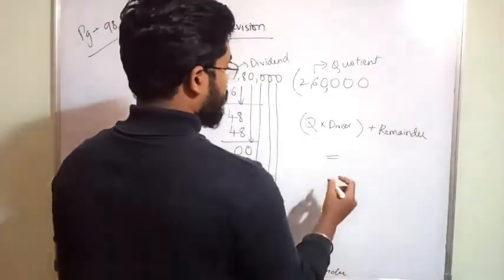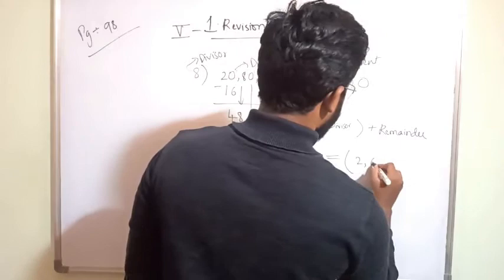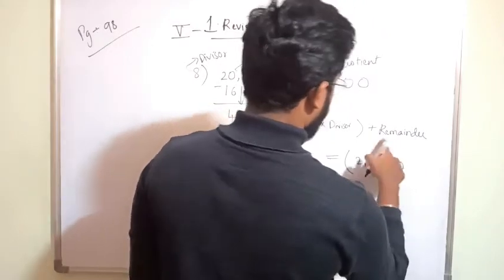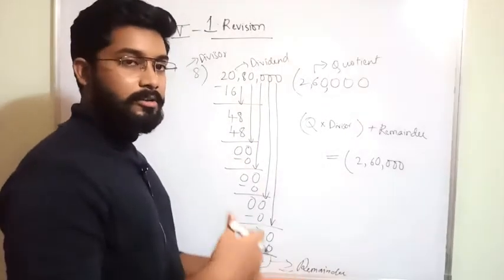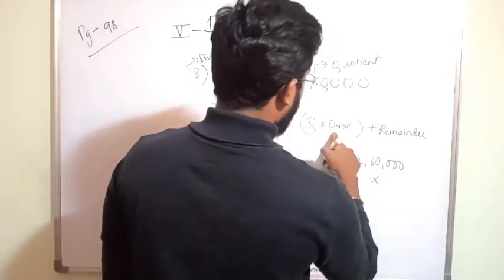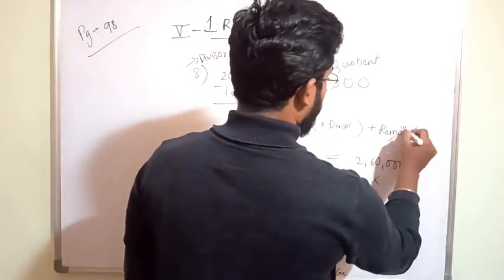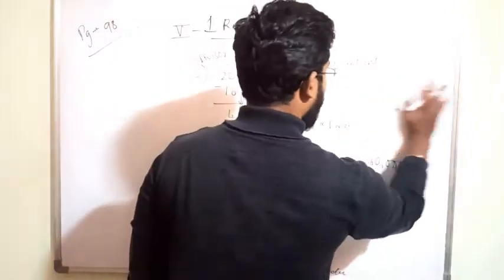Okay, so you should get the quotient, how much? 2,60,000. As the remainder is 0, no need to add. If you add or subtract 0 from any number, you will get the same number only. Then the remainder into divisor is also 0. Here we got 0, no? So there is no need of this term here.